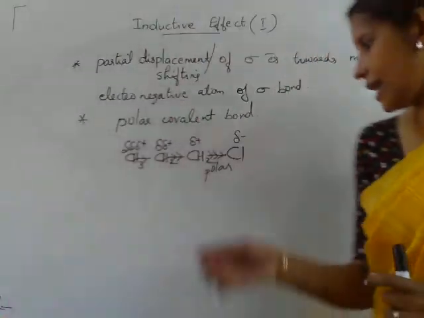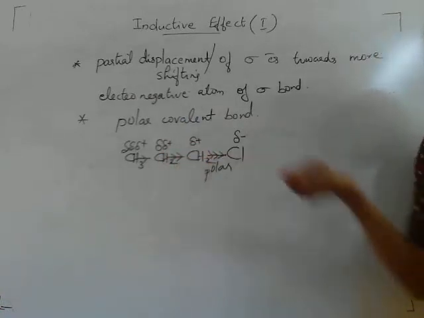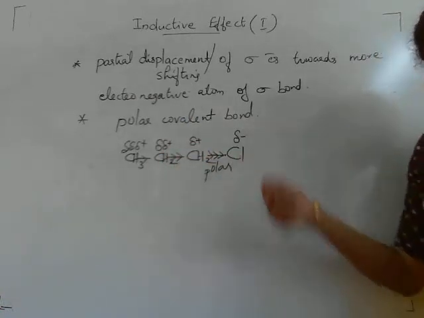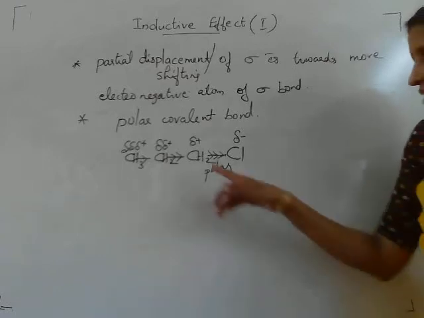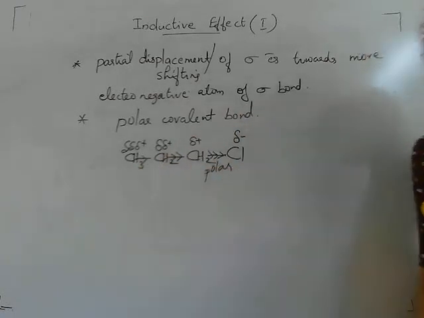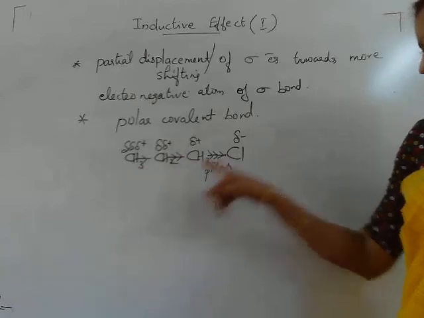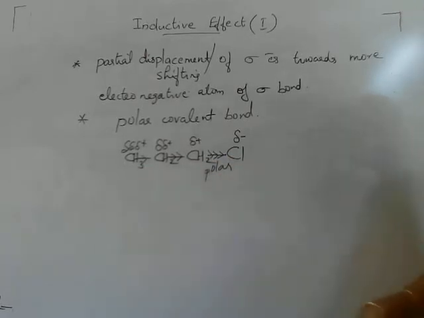Here this chlorine atom withdraws the electrons from the sigma bonds towards it, and this C-Cl bond induces polarity in the adjacent carbon chain. This type of polarization caused in a non-polar carbon chain in an organic compound due to the presence of a polar covalent bond is called inductive effect.